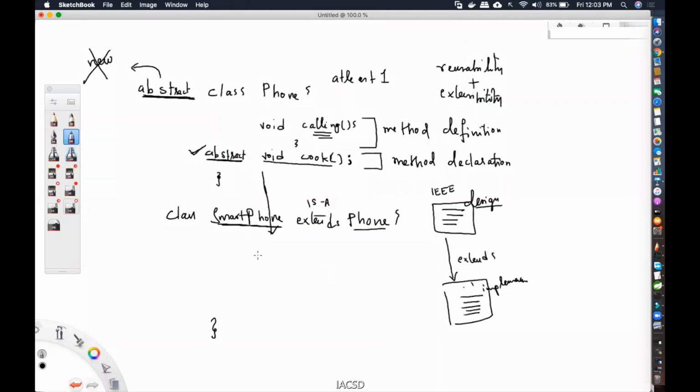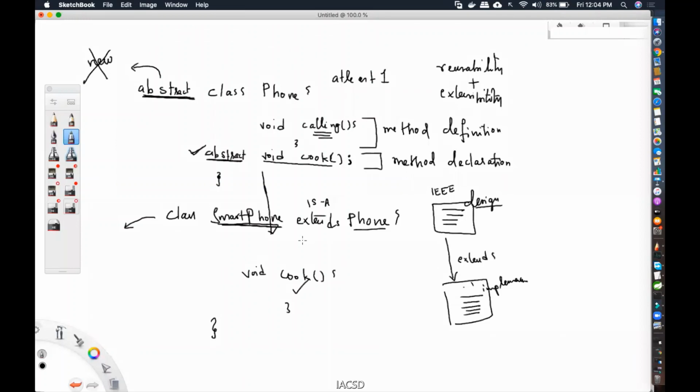What about this abstract method? If the smartphone, which is the next generation, knows how to implement cooking in a phone, then you can go ahead and implement cook. If it knows how to do it, then I will write the implementation. Then you can create an object of this particular class and call the cook method, or you can call the calling method also, because it comes down through inheritance. You can do that.